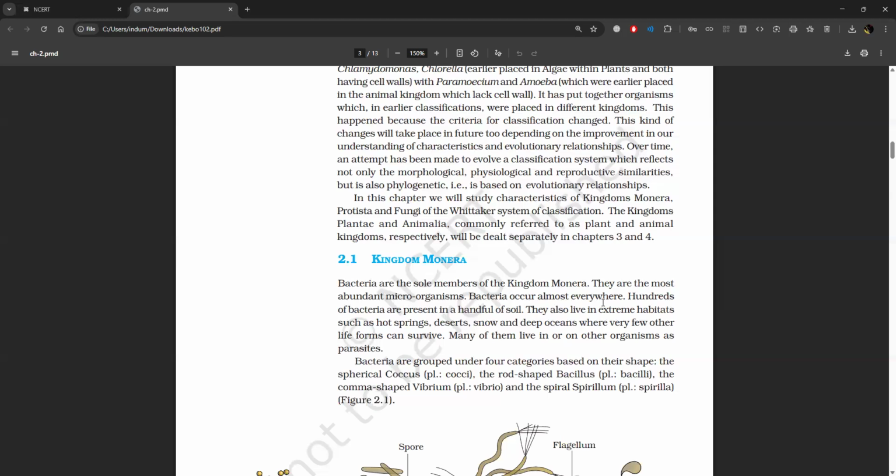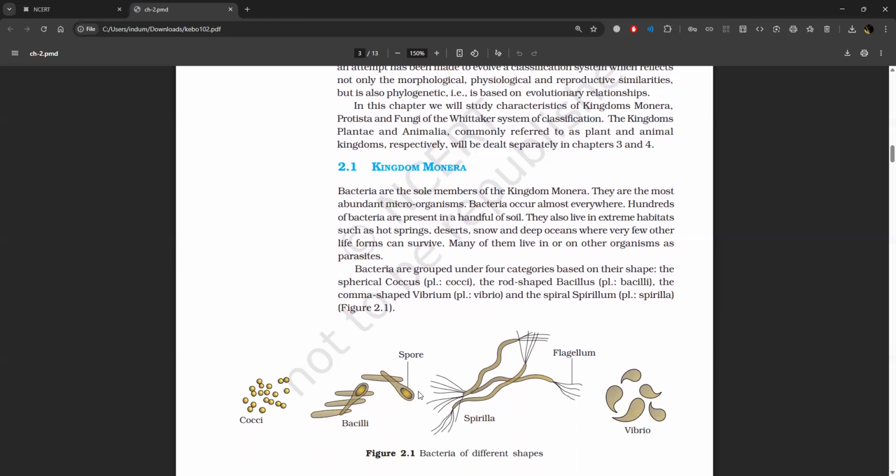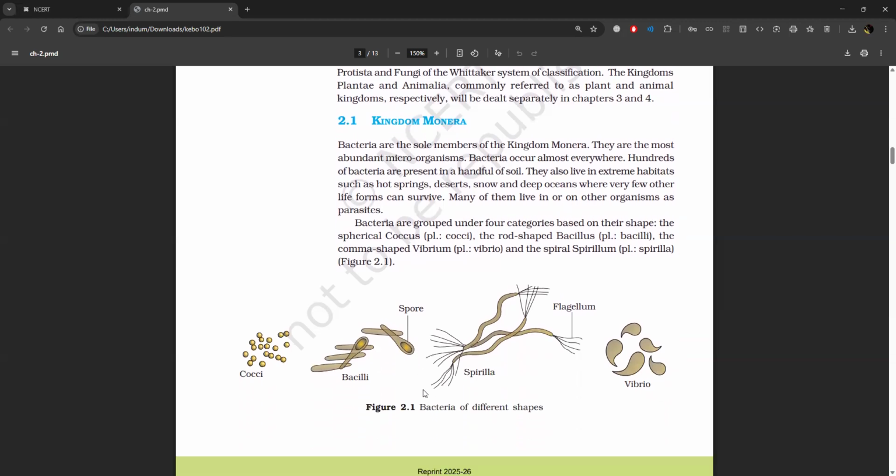In this chapter, we will study characteristics of kingdoms Monera, Protista, and Fungi of the Whittaker system of classification. The kingdoms Plantae and Animalia, commonly referred to as plant and animal kingdoms respectively, will be dealt separately in chapters 3 and 4. 2.1 Kingdom Monera. Bacteria are the sole members of the kingdom Monera. They are the most abundant microorganisms.